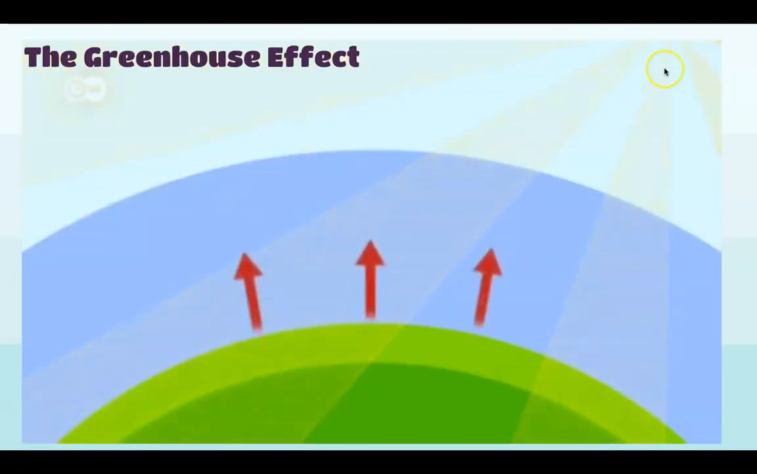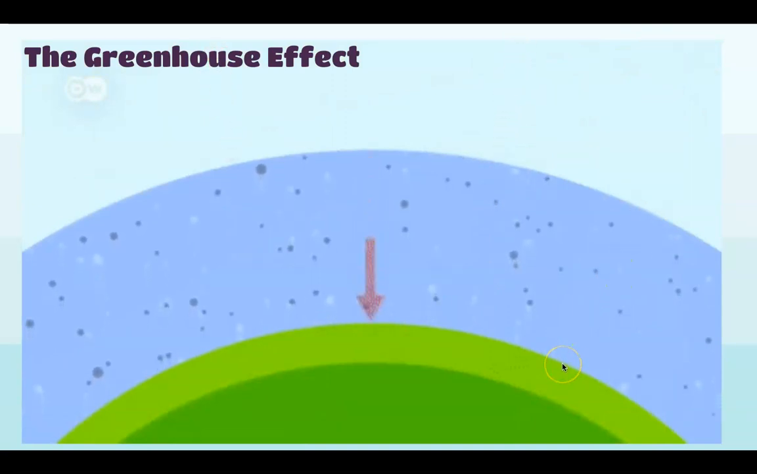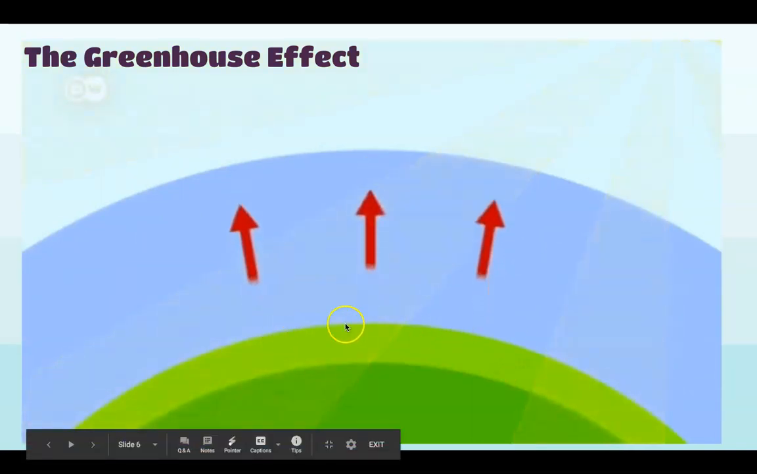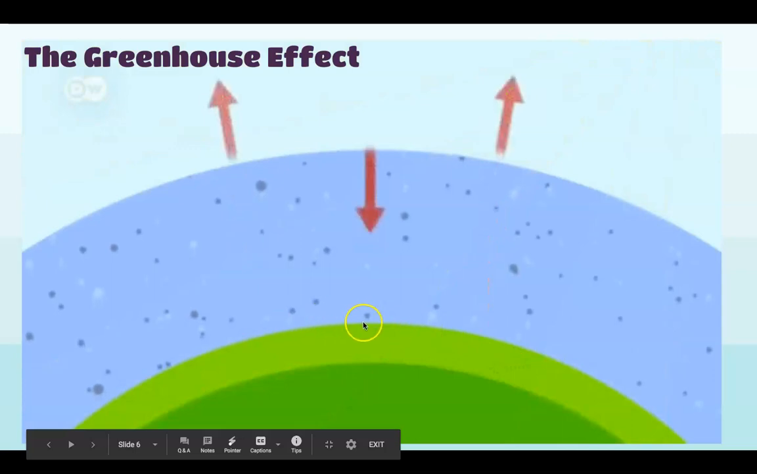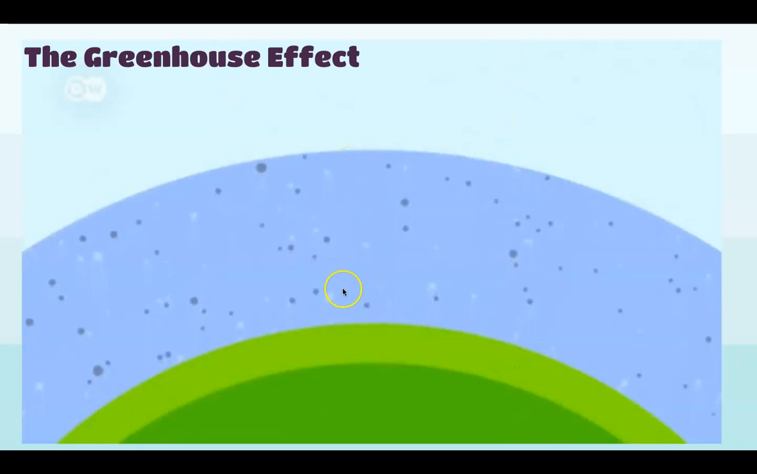So the sun releases radiation. It releases energy. And that energy comes down and hits the Earth's surface. Once it hits the Earth's surface, it heats up the surface. And the surface releases that heat back up into the atmosphere.